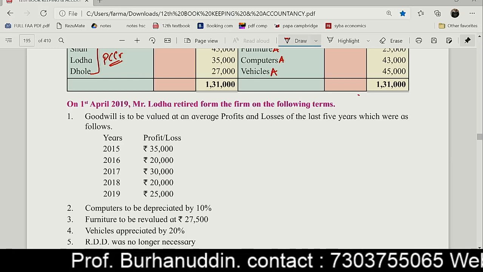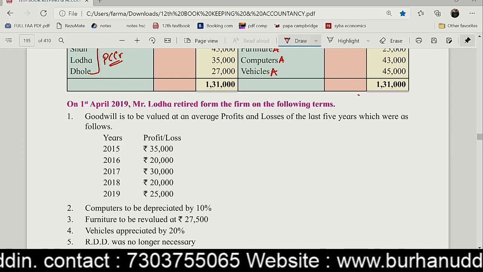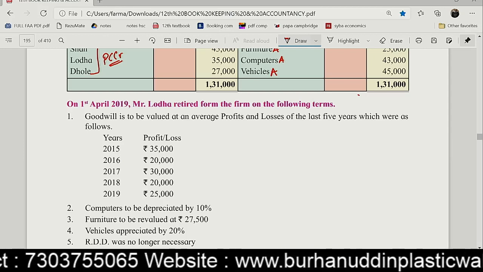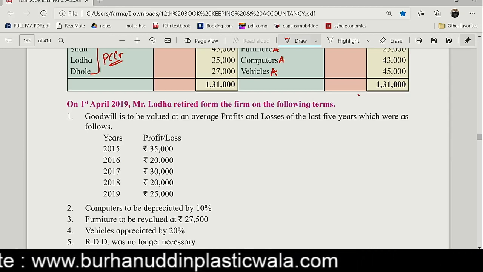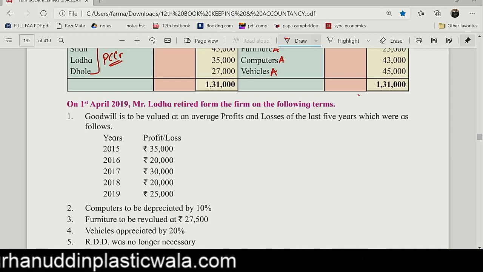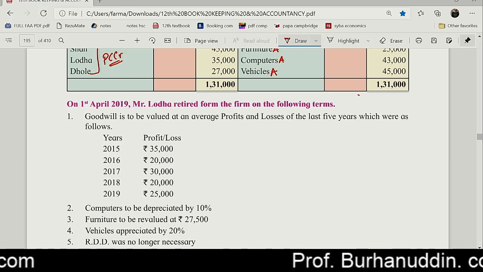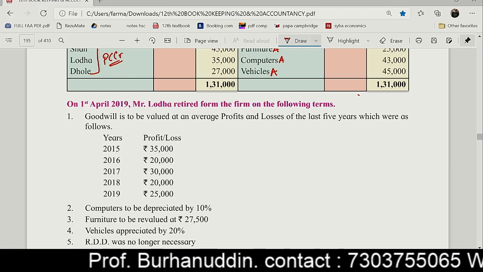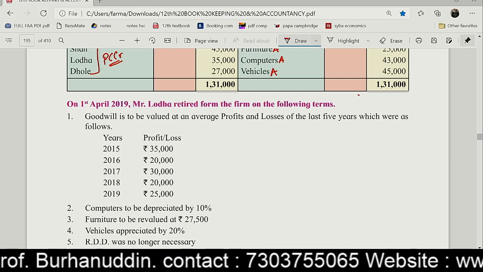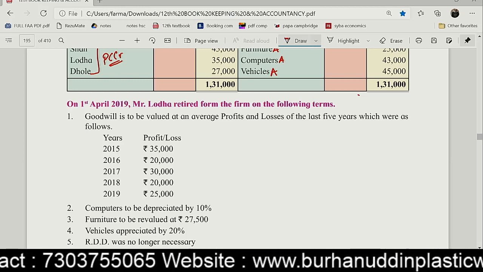Correct. And this goodwill is the goodwill of the whole firm, because these profits are of the whole firm. So whenever you calculate the goodwill, you get the amount of goodwill of the whole firm. But the retiring partner will take his share. The partner who goes out of the business will be taking his share. So we're definitely making one working note for it. Okay, let's go ahead now.